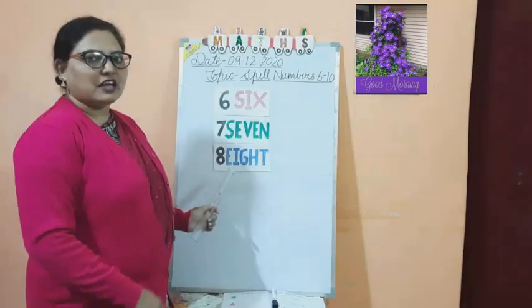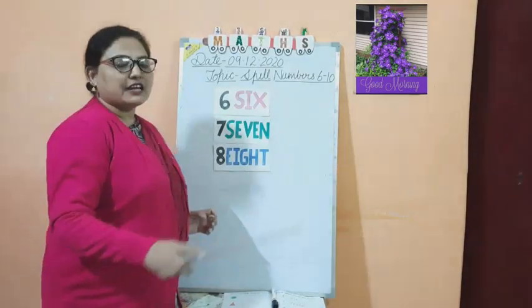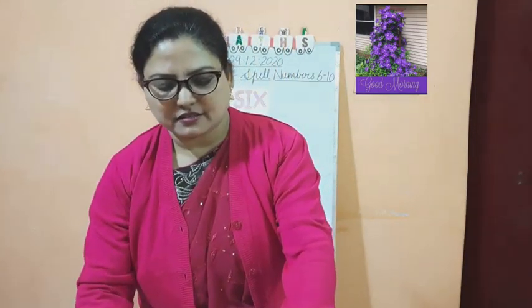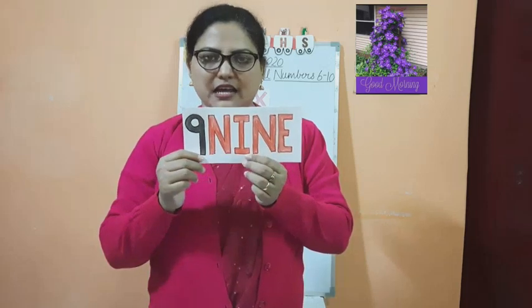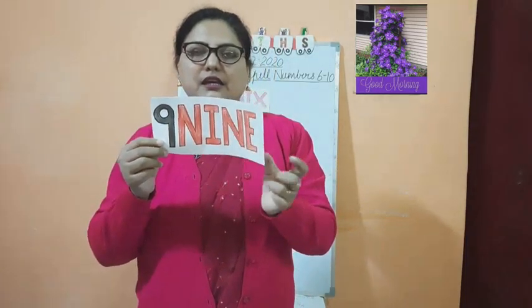Now after 8, which number will come? Children, after 8, number 9 will come. So this is 9. N-I-N-E, 9. Say again. N-I-N-E, 9. Which number? What is the spelling of 9? Again you have to repeat. N-I-N-E, 9.